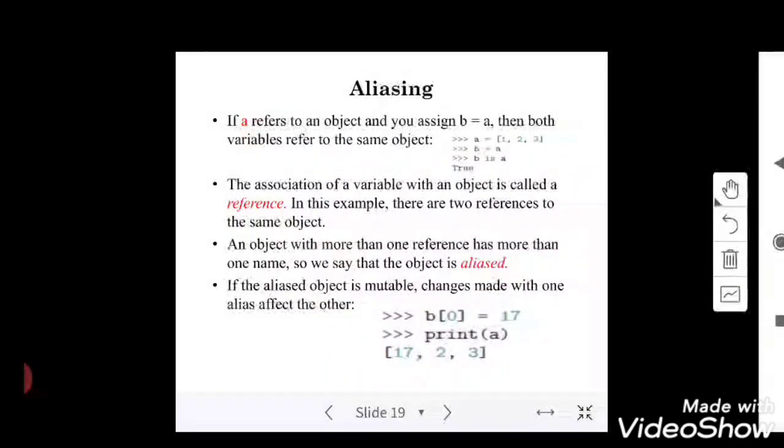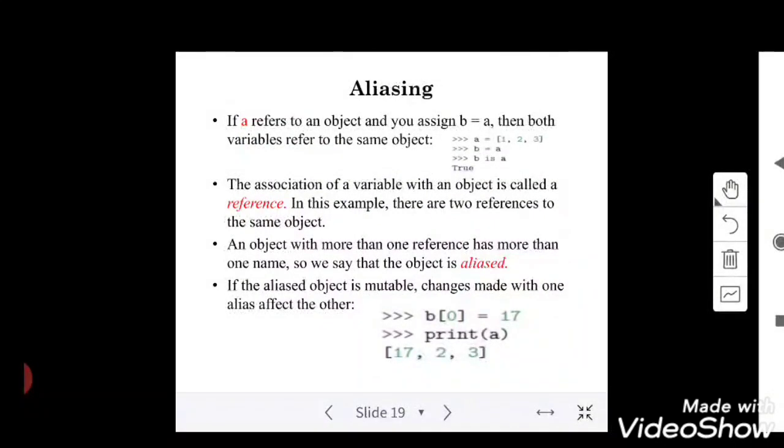The association of a variable with an object is called a reference. An object with more than one reference has more than one name, and then we say that the object is aliased. It is also called cloned. And if the aliased object is mutable, then changes through one name are visible through the other. So b of 0 is equal to 17, print a, and I get 17, 2, 3.